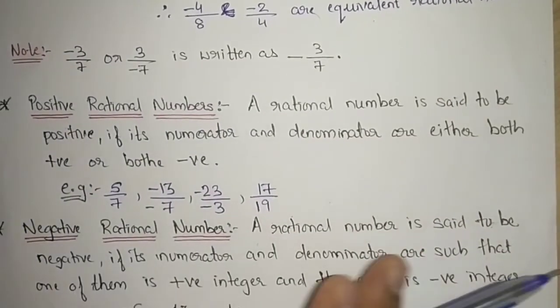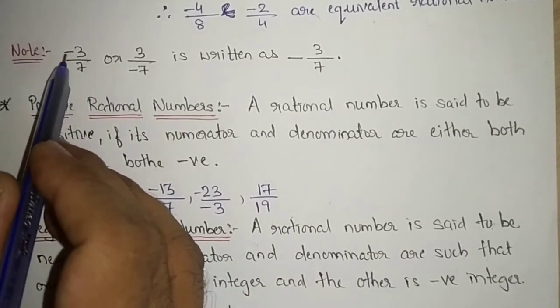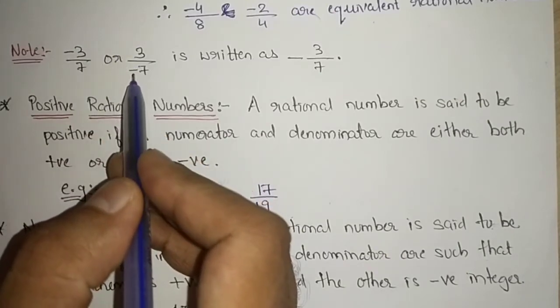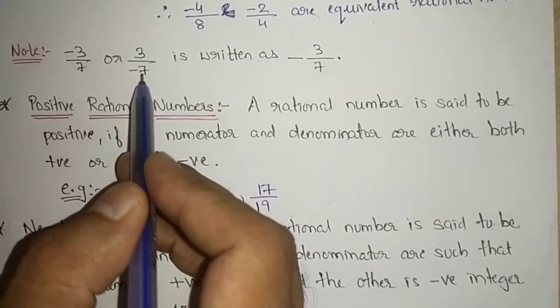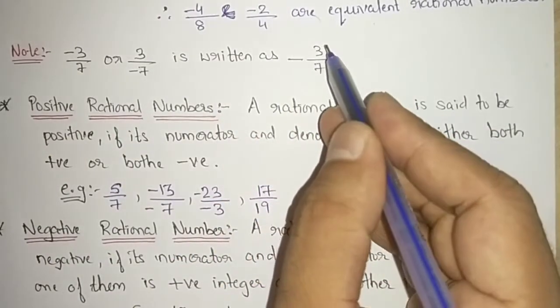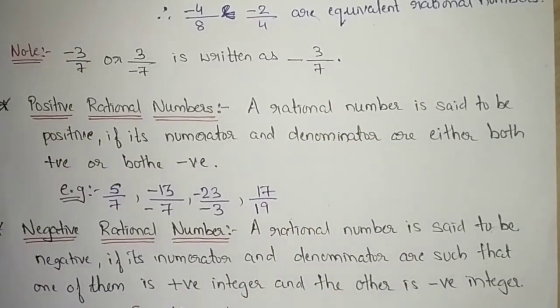Now there is one important note. If the number is minus 3 by 7, or the minus sign is in the denominator, that is 3 by minus 7, it can be written as minus 3 by 7. In between both of them we can write minus.